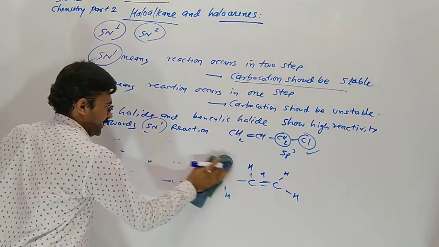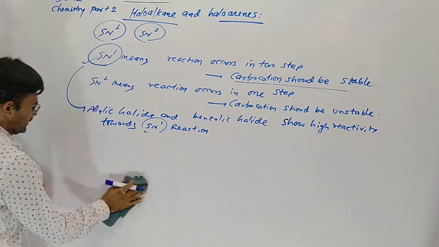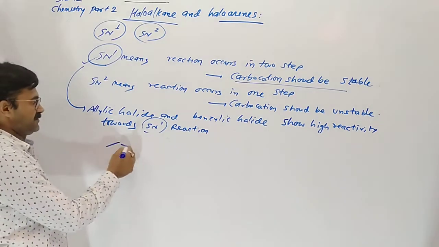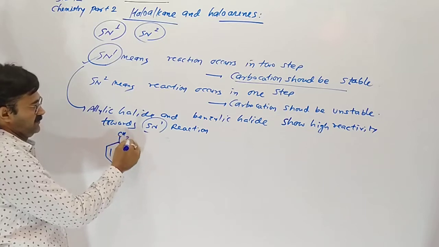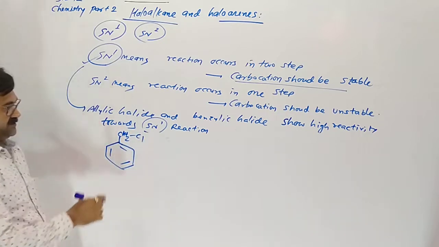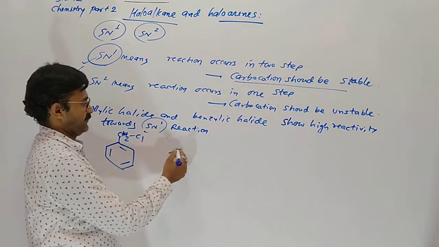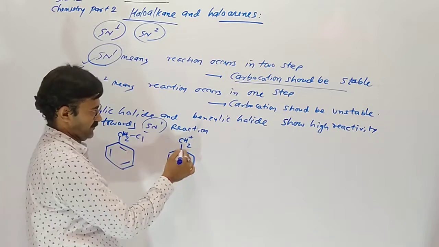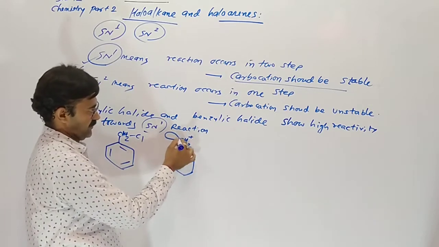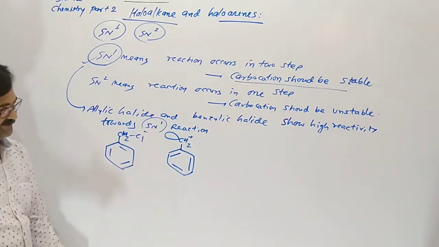Now benzylic halide, also due to resonance. The benzene ring contains CH2Cl. This is benzylic halide. After removal of the halogen from here, there is one vacant orbital on this carbon atom.